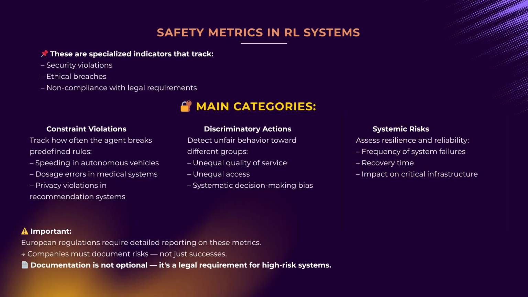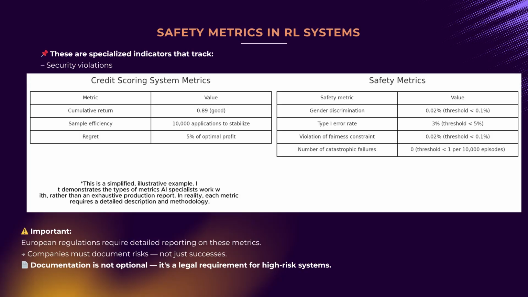European requirements for high-risk AI systems demand detailed reporting specifically on safety metrics. Companies must be able to document not only the successes but also the risks of their systems. We will study all the nuances of this in future lessons. For now, notice how a very simplified summary of an AI model's results might appear. We will conduct a more detailed analysis of documenting such systems in practical lessons.